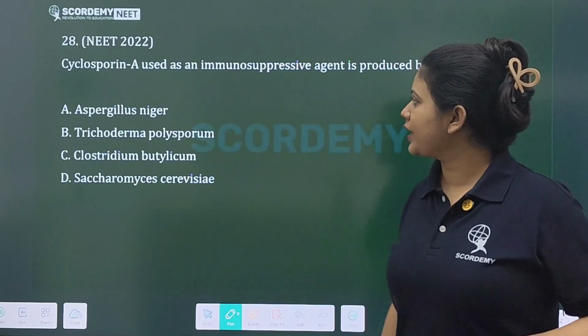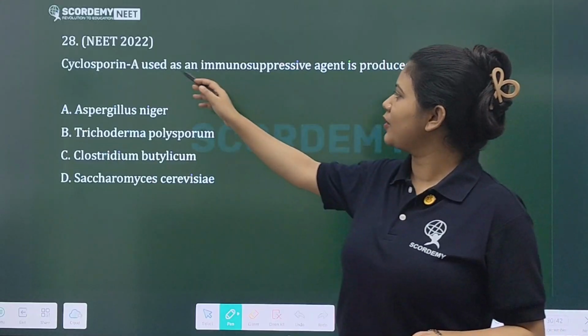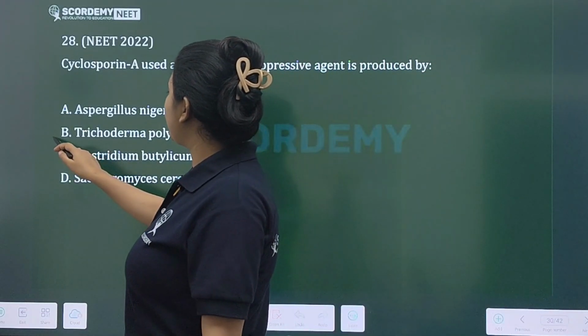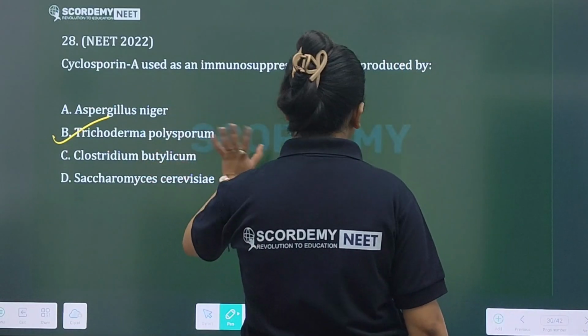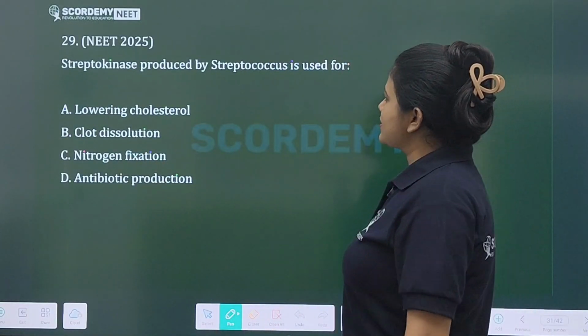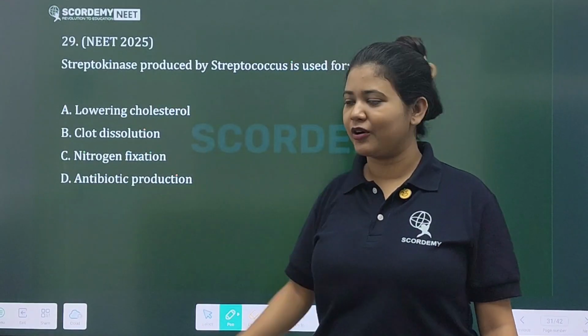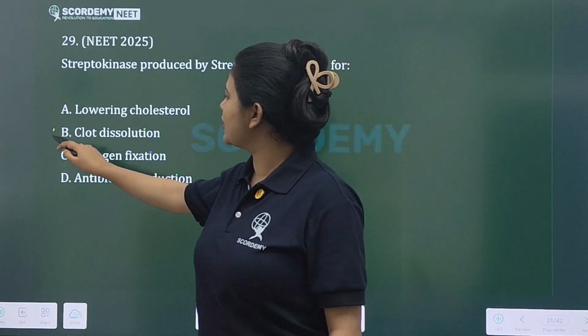Then cyclosporin A is used as an immunosuppressive agent. This is produced by Trichoderma polysporum. Streptokinase is produced by Streptococcus, used for clot dissolution.